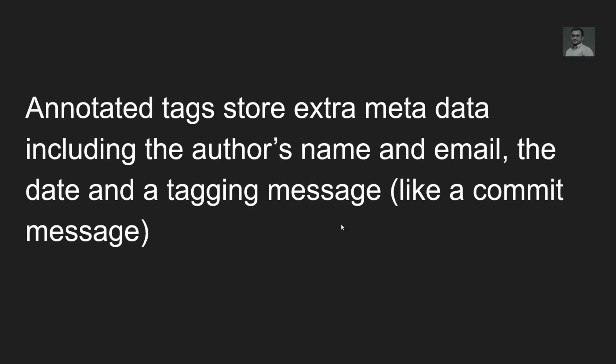Annotated tags are a little bit different. Annotated tags store extra metadata, including the author's name, email, the date, and a tagging message, like a commit message. Unlike lightweight tags, this stores a bit of extra data: who is tagging, the author's username and email address, and the date of tagging. If you want to add an extra message, you can. It's just like a commit message; in the same way you do a commit, you do an annotated tag.